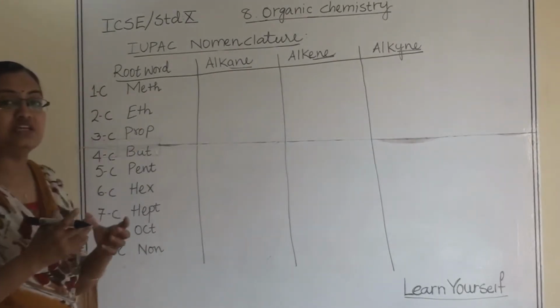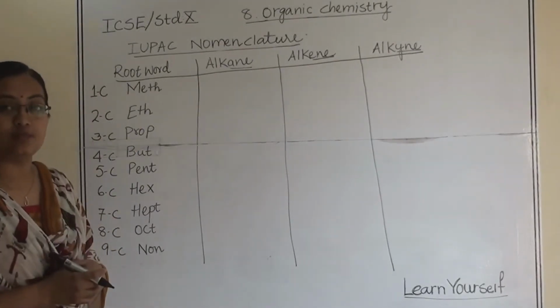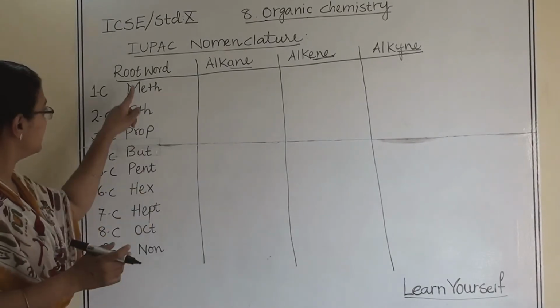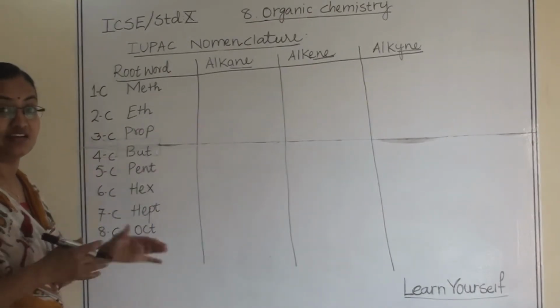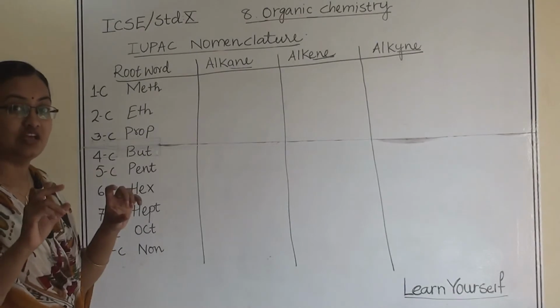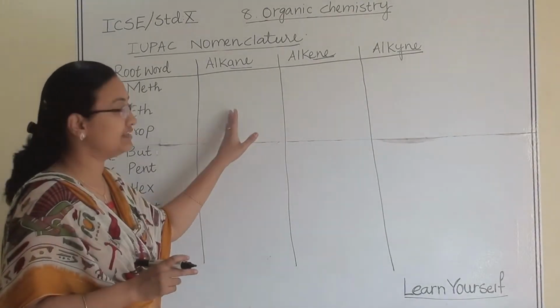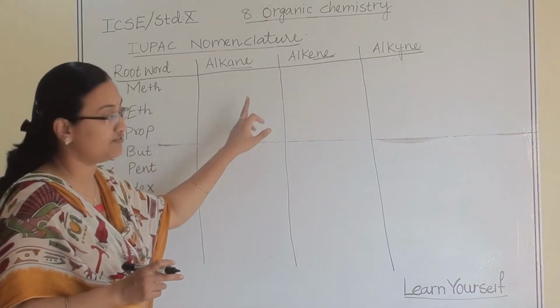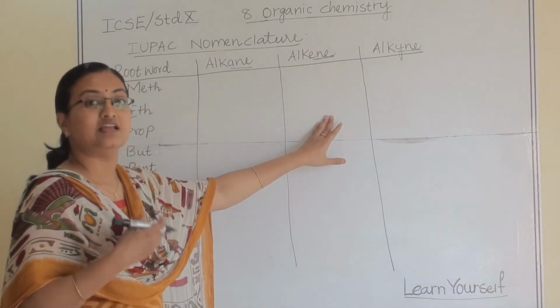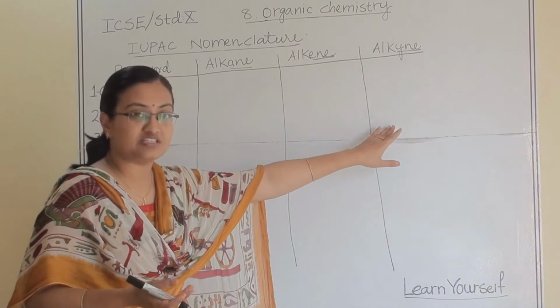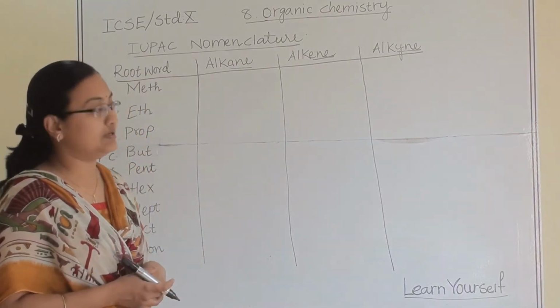We use the organic nomenclature name with this root word, and it depends on the chain, on which bond is there. If it is a single bond, then the suffix ane will come. If it is a double bond, then ene will come, and if it is a triple bond, then yne will come.